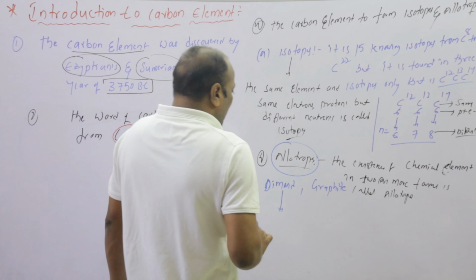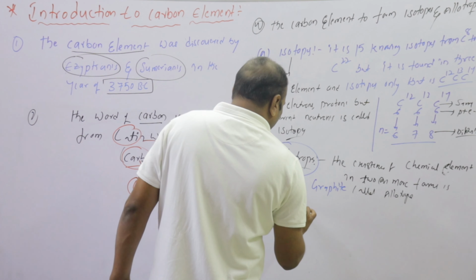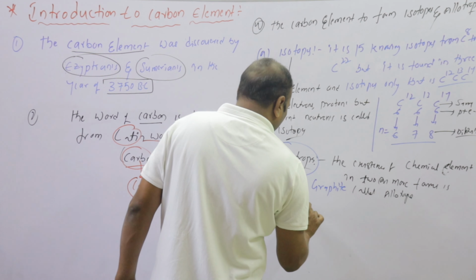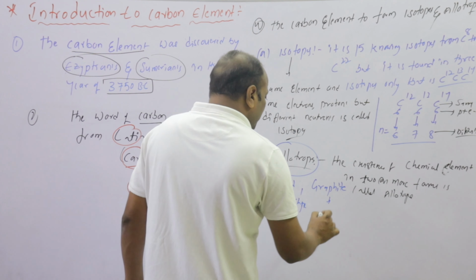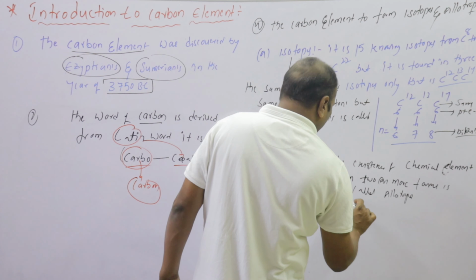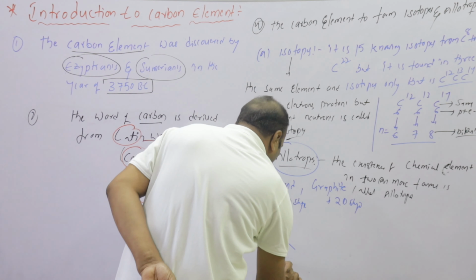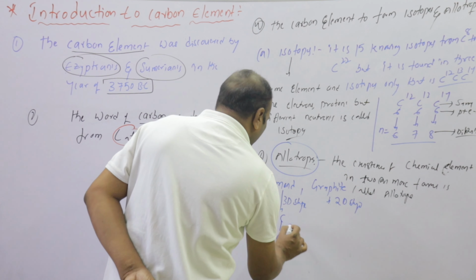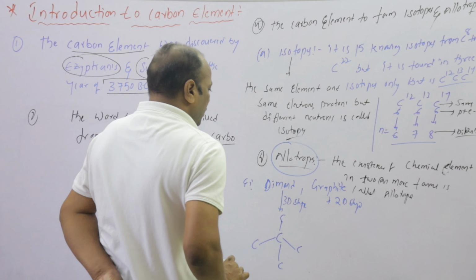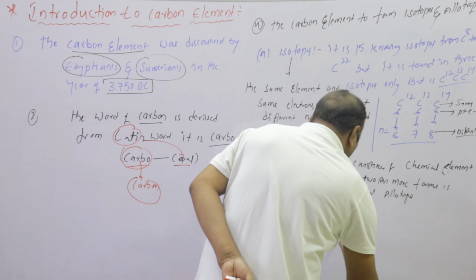Diamond is a 3D shape and graphite is a 2D shape.